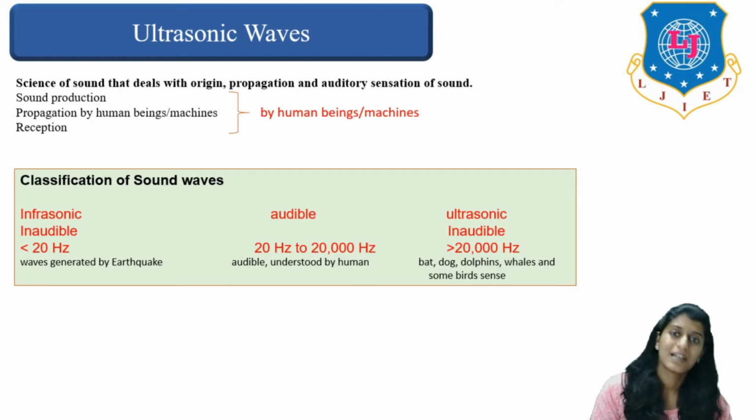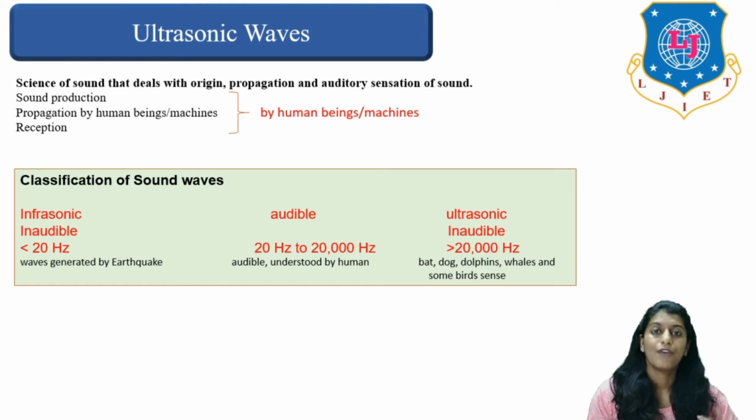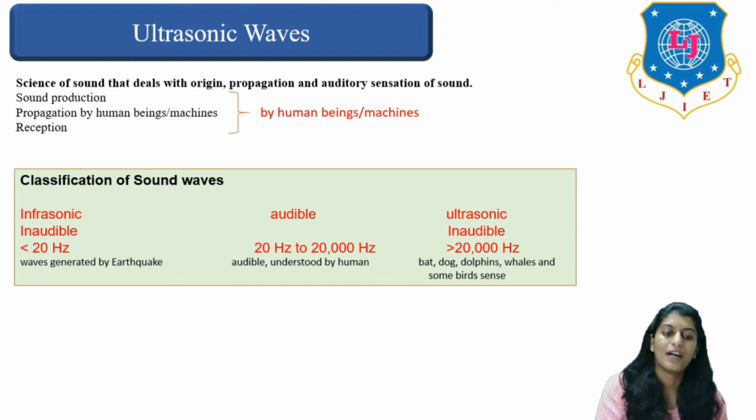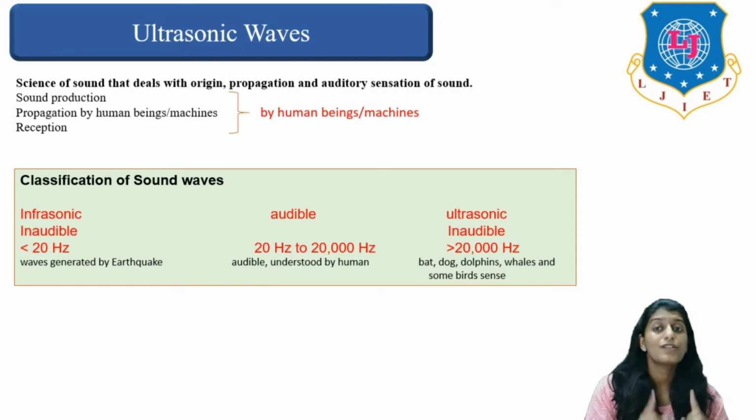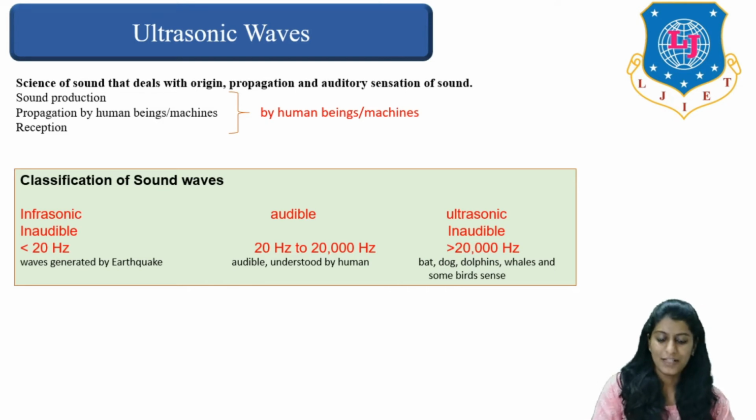all the waves which have higher frequency than 20,000 Hz fall under that category, and ultrasonic waves can be sensed or heard by a few animals or birds such as bat, dog, dolphin, whales and some different birds, right? So all those creatures of nature can actually sense ultrasonic waves, right? So let us move on.